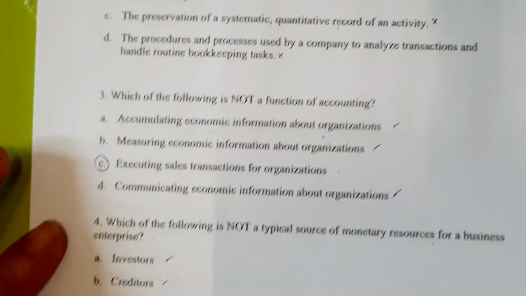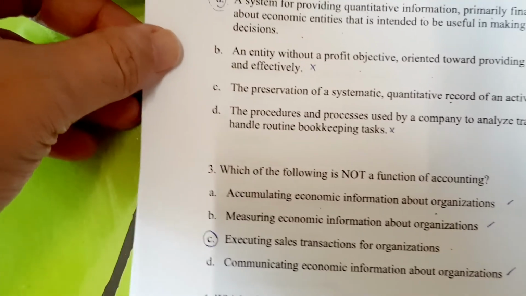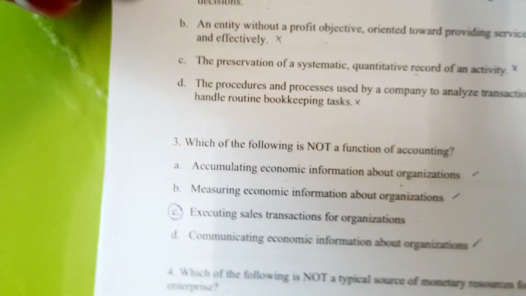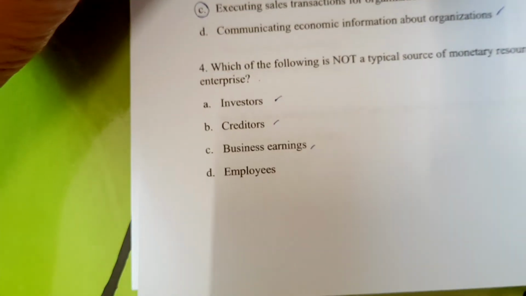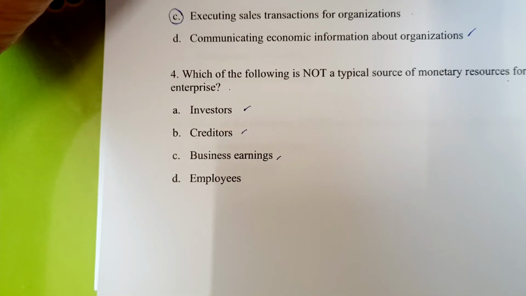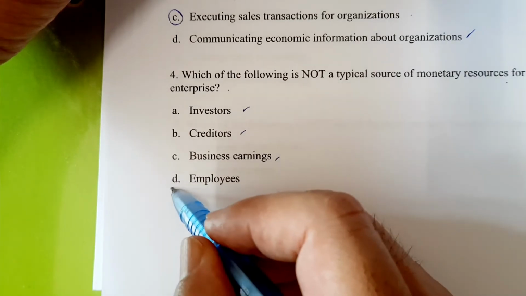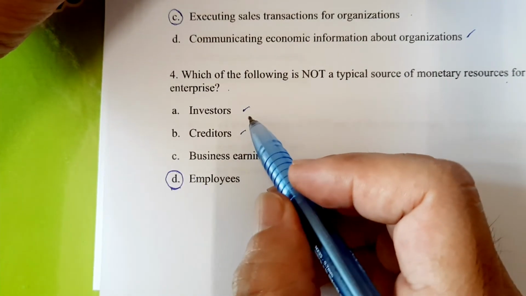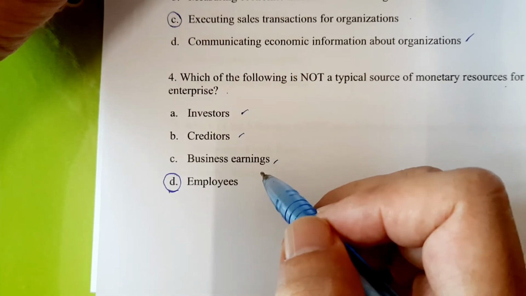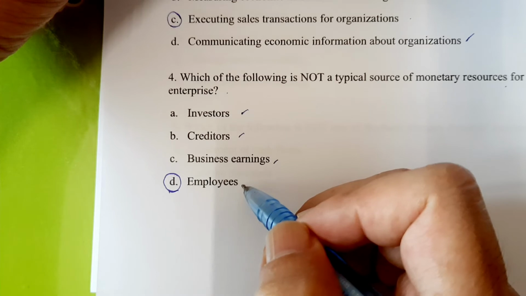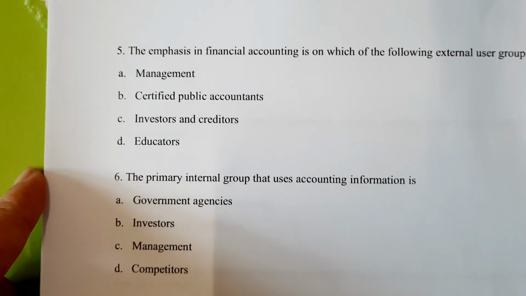If you have a business, you cannot use your employees' money to run the business. No. So the answer is D. You can use money from creditors, investors, and business earnings, but you cannot use employees' money to run your business. Okay, let's see number 5.